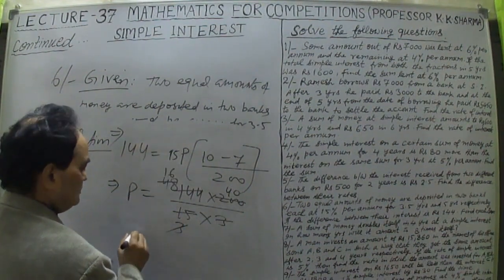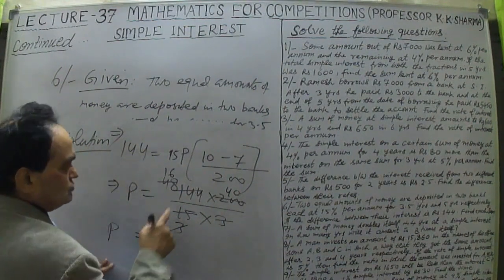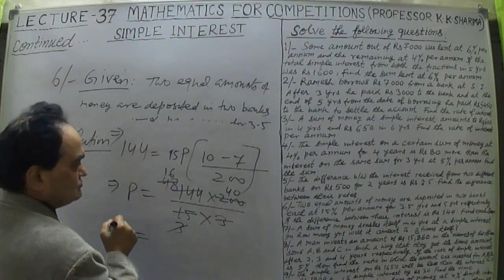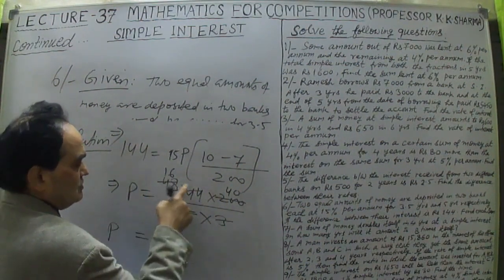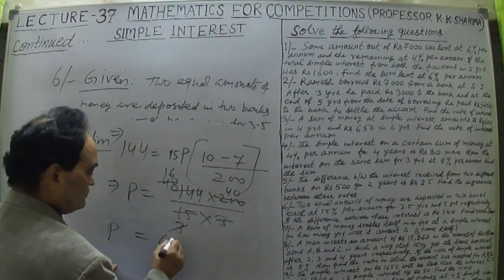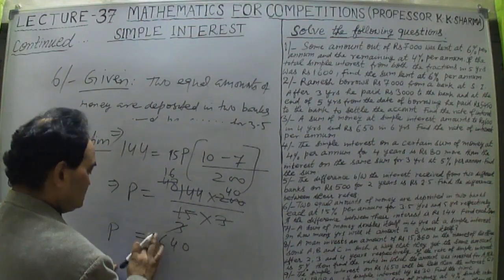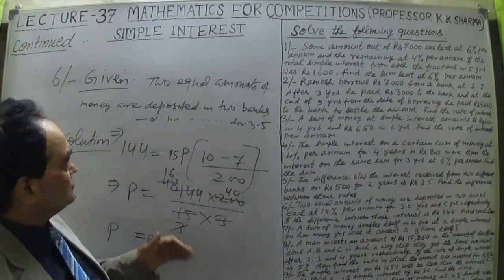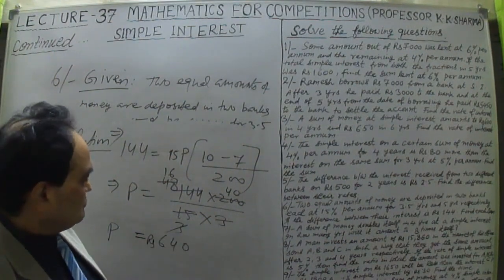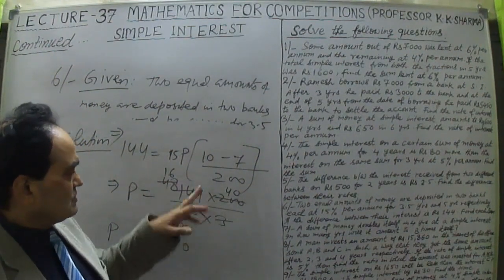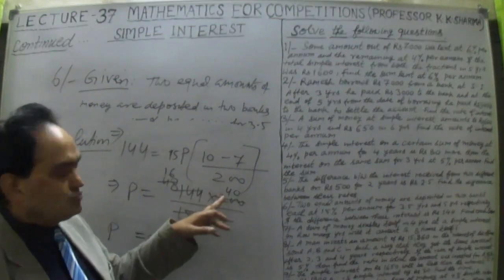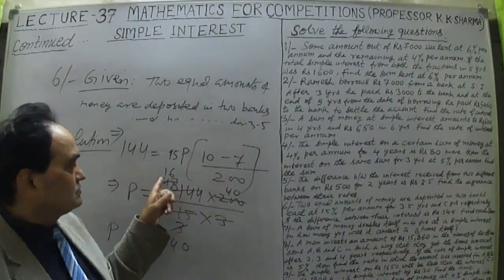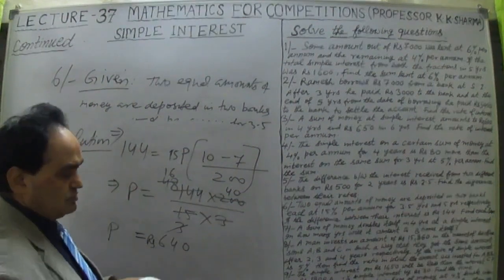So 16 into 40. P therefore is equal to 16 into 40. 16 4s are 64. So 640. So rupees 640 was the principal which was deposited in each bank. Alright, 640 only. Difference is 16 into 40. 16 4s are 64. 16 2s are 32, 32 to the 64.